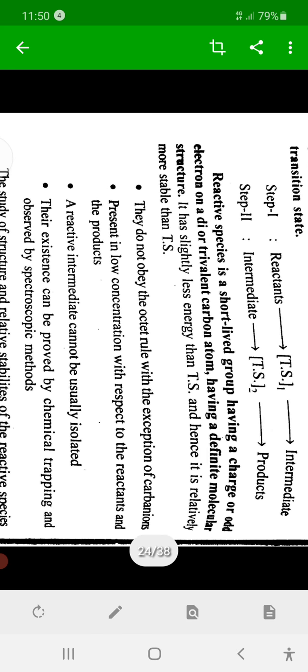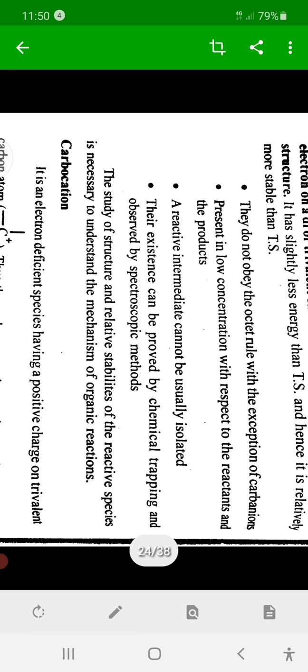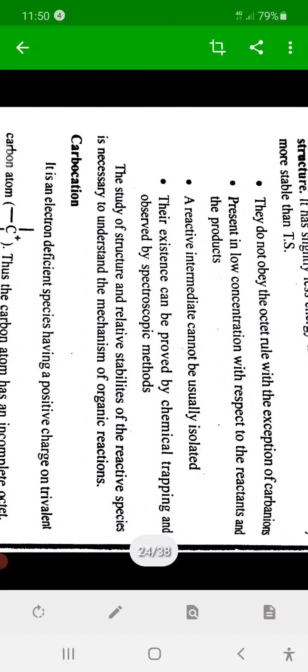And here we discuss some species which are commonly generated during the course of many chemical reactions. These commonly generated unstable species during the transition states are given here. There are four species: carbocation, that is carbonium ion, carbanion, free radicals.